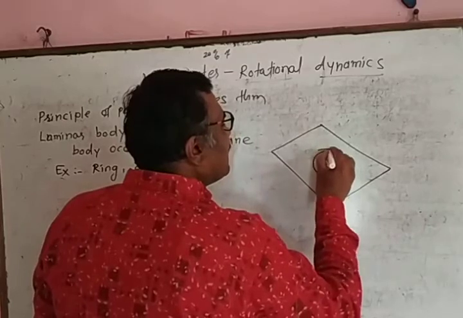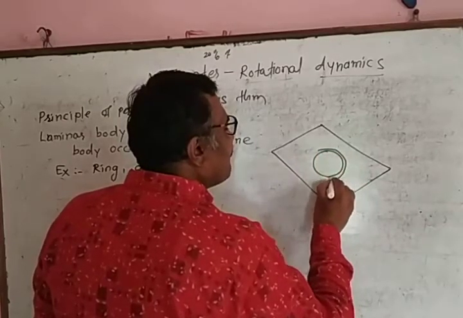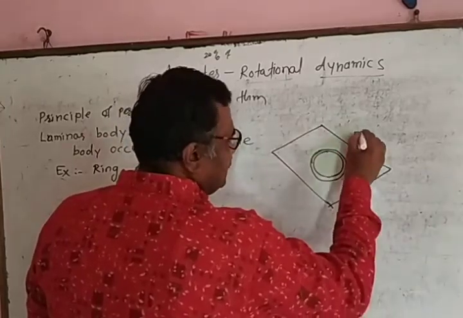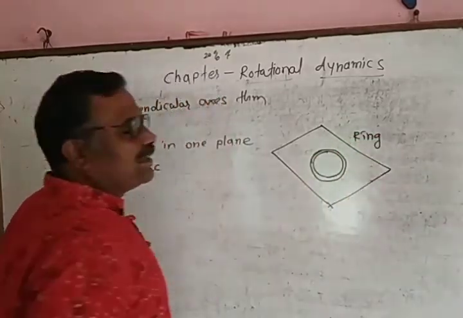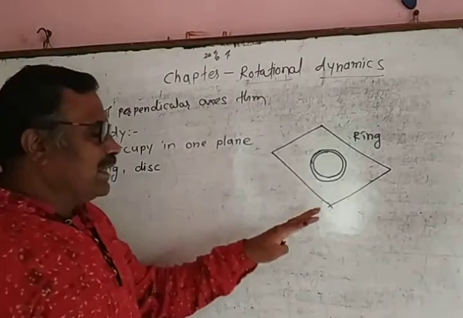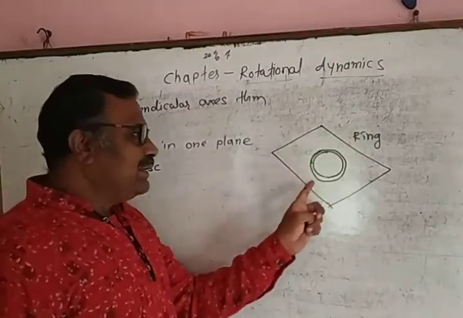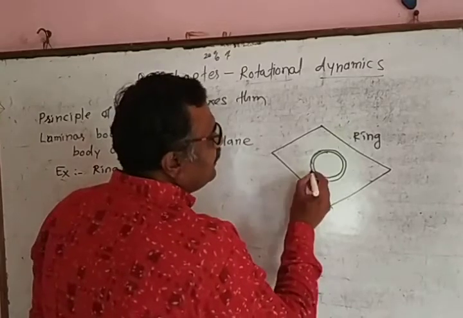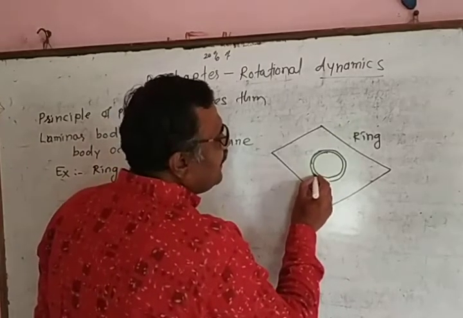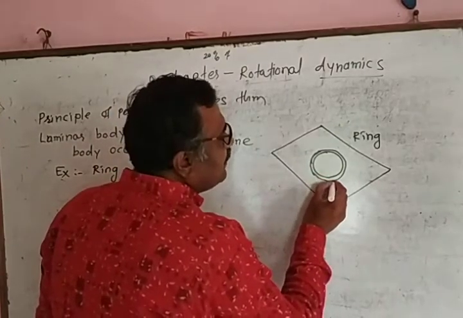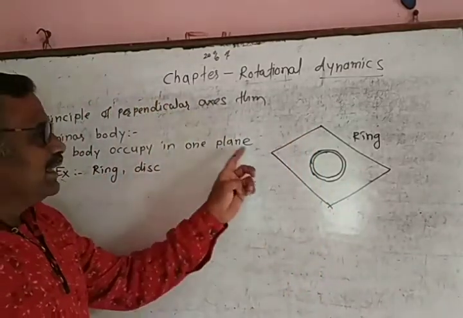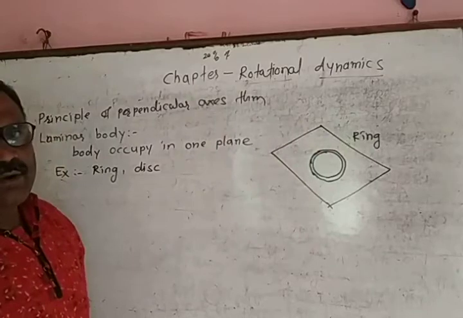Suppose this is ring. Ring is placed inside the plane, then we can observe the complete ring can lie in the plane. None of the part of ring is outside the plane. Therefore, ring is an example of laminar body.